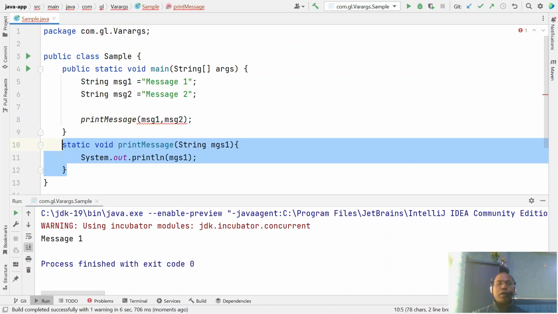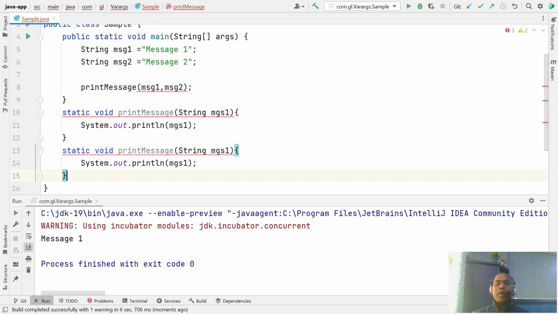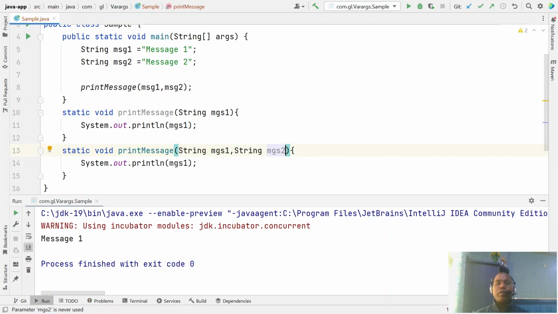Let us overload it and write message 2 as well. Now it works, because we have overloaded this method with two values, and now we can pass two values and two messages are displayed.